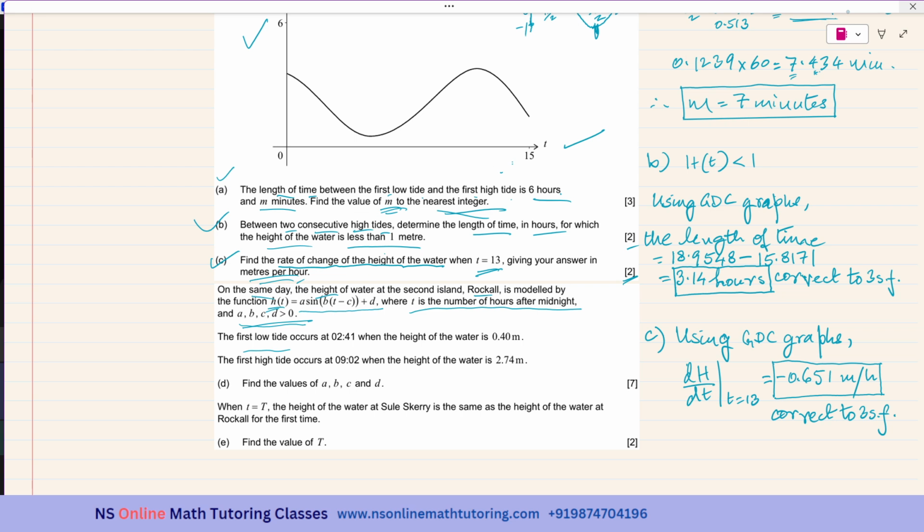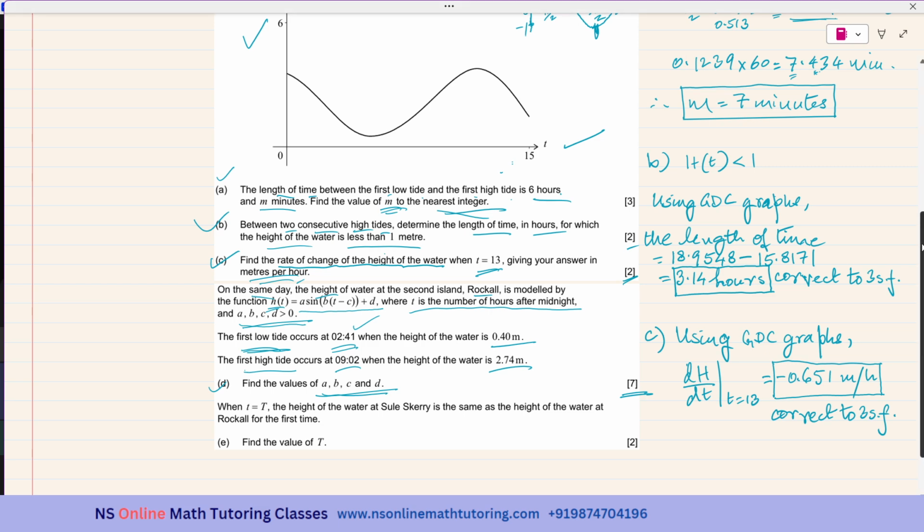The first low tide occurs at 2 hours 41 minutes, when the height of the water is 0.40 meters. This is 2:41 a.m. And the first high tide occurs at 9:02 a.m. when the height of water is 2.74 meters. So part D's question is find the values of A, B, C, and D, and it is 7 marks.